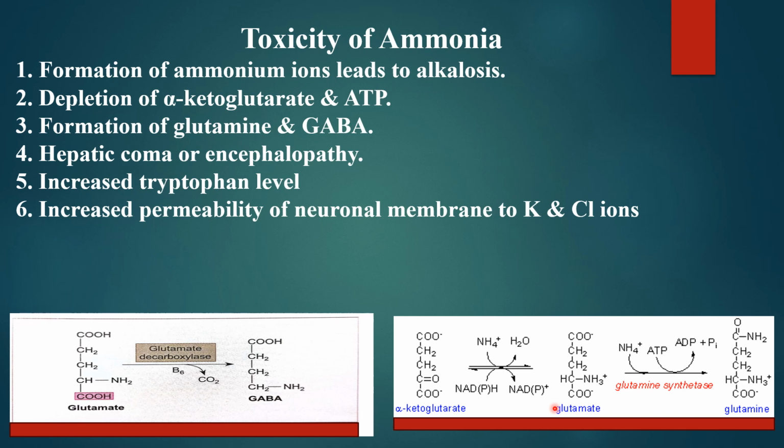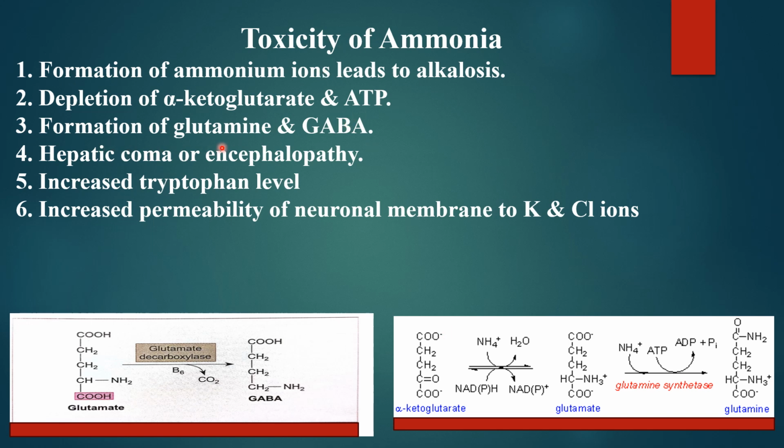So what is happening in the course of this reaction, especially in the brain? There is a lack of alpha ketoglutarate, which is such an important intermediate of the Krebs cycle. So the Krebs cycle slows down, leading to less production of ATP.